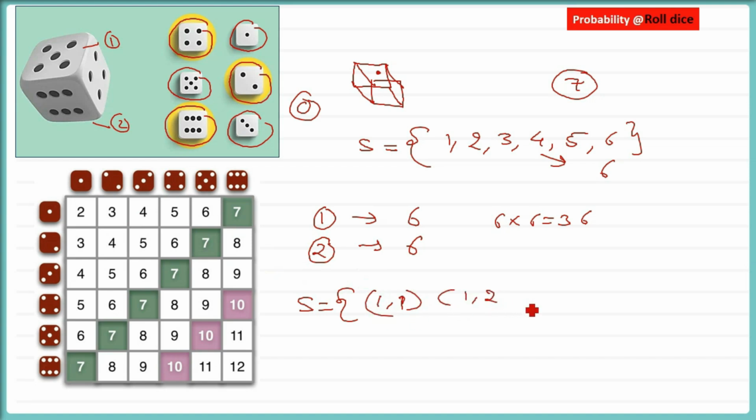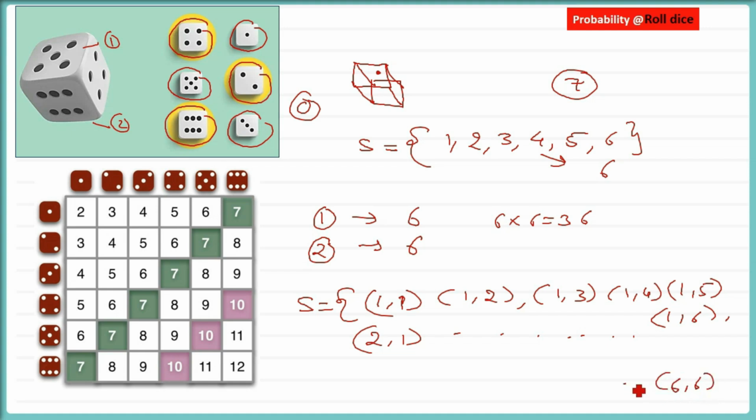1 and 1. In first 1, then in second 2. In first 1, second 3. In first 1, second 4. In first 1, second 5. In first die 1, second die 6. Now this combination can go on. In first die 2, second 1, like this: 2 1, 2 2, 2 3, 2 4, 2 5, 2 6. Then 3 1, 3 2, 3 3, 3 5, 3 6, like this. The last one will be 6 6. So there will be 36 possibilities. When 1 1 comes, they will add and we will call it 2. If the first gives 4 and the second gives 3, it will be 7.